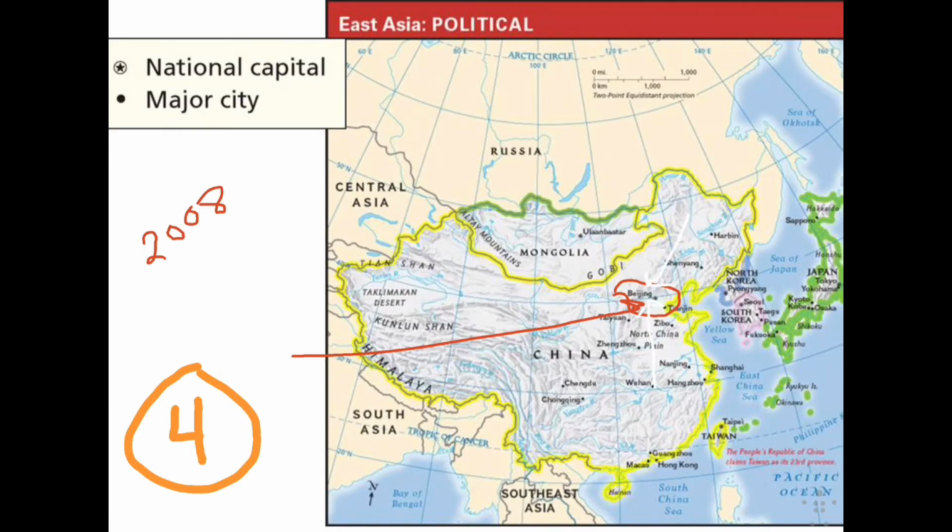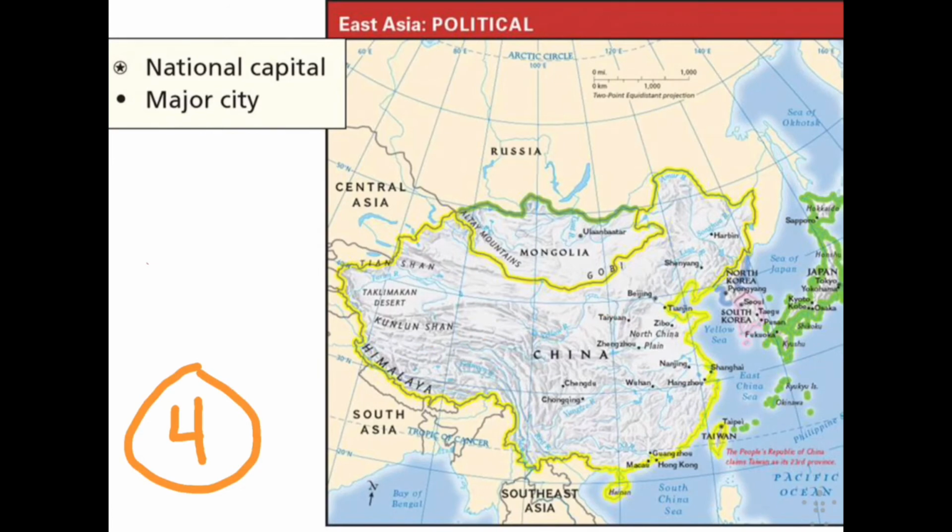So you had cultural convergence coming together in this region. And what's significant about that is China itself is not really open to outside cultures coming in and especially changing the culture based off of outside cultures. And so this was a very significant event when China held the 2008 Summer Olympics.